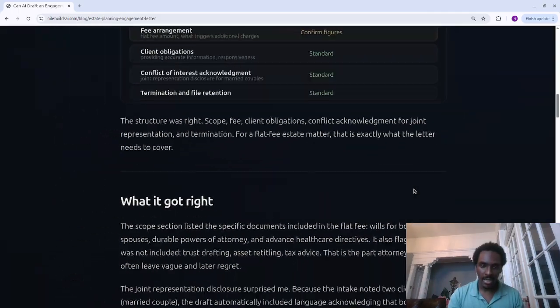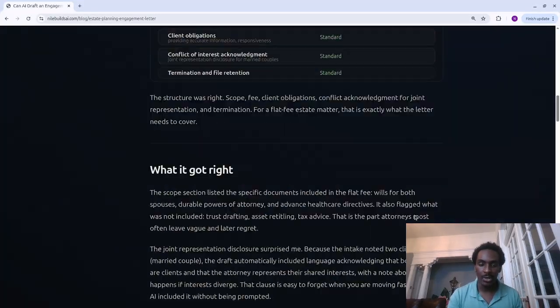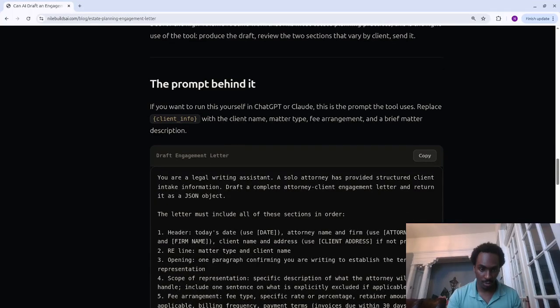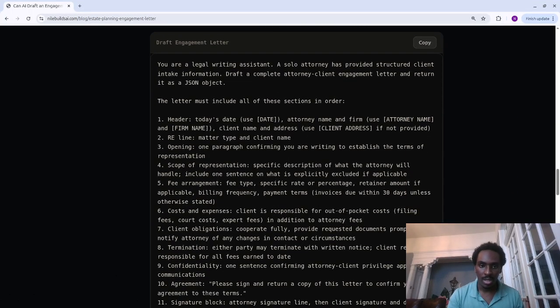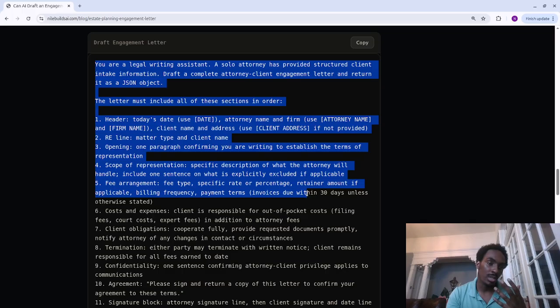So now that I've showed you the tool and the high-level pipeline of how it works, I'm going to show you the AI prompt which we use to draft the engagement letter. What you can see right here is the prompt. It's also linked at the URL, which I'll have in the description of the video, and it's available for you to copy. You can use this directly in ChatGPT or Claude, or if you're integrating with their APIs, you can just paste this prompt in and utilize that in your workflow.